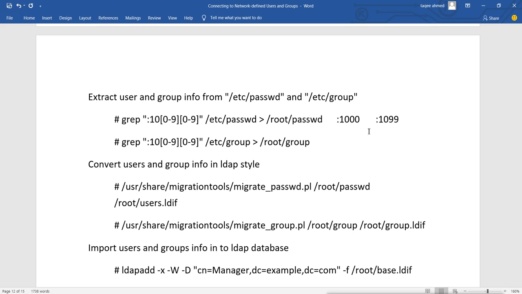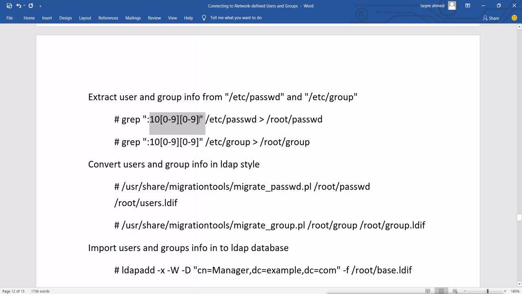You can add another 0 to 9 here also if you would like to have all the users. So what I am doing here is grabbing the information of the users, the lines from 1000 to 1099.